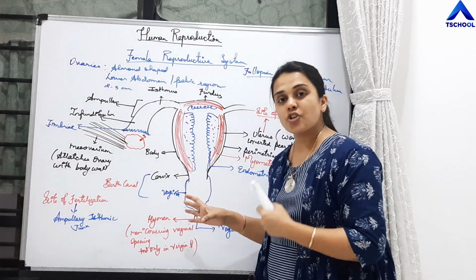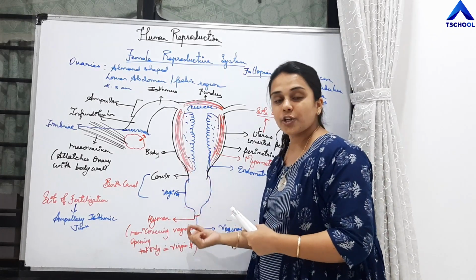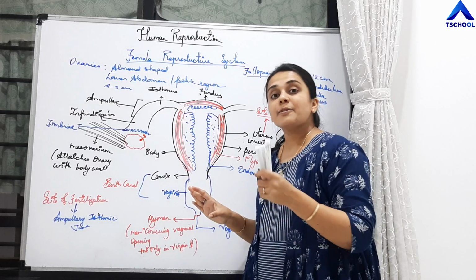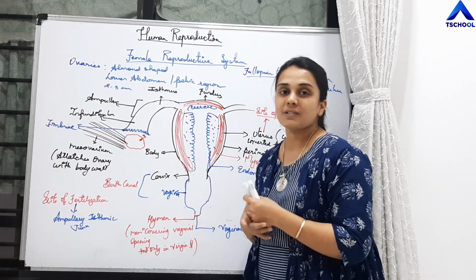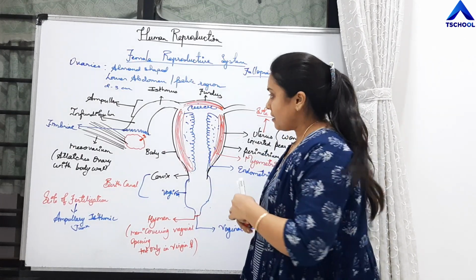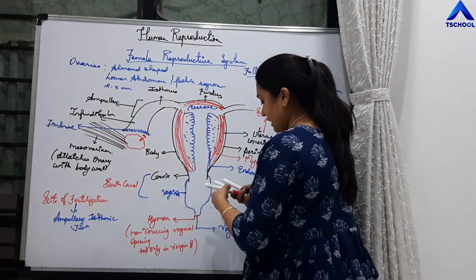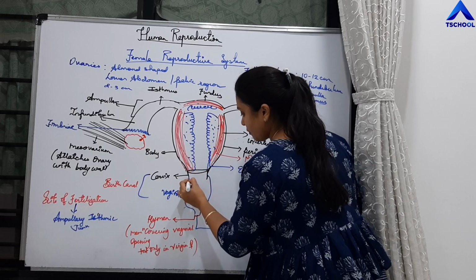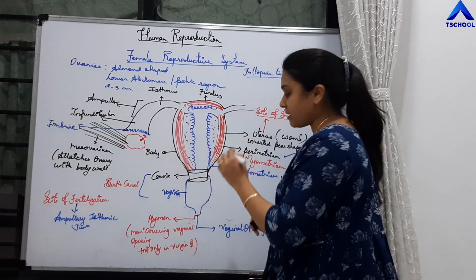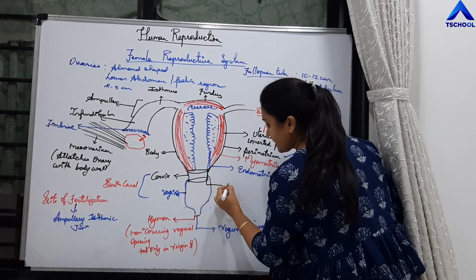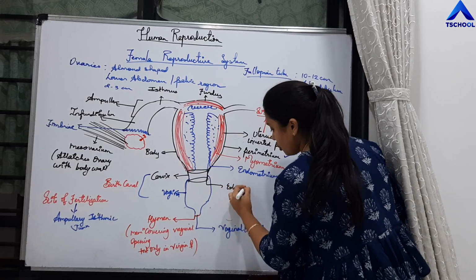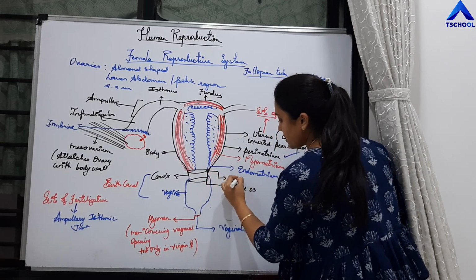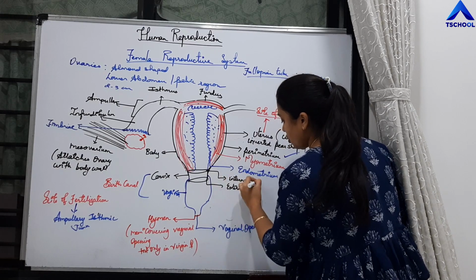The entire matured developed fetus is going to expel from the vagina, and it is the area where the sperms are deposited through the penis, right students? This cervix is also divided into two openings, one on the outer side and one on the inner side. This is the external os, that is the opening of the cervix, and this is the internal os.